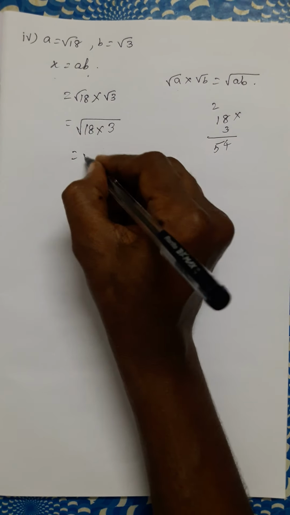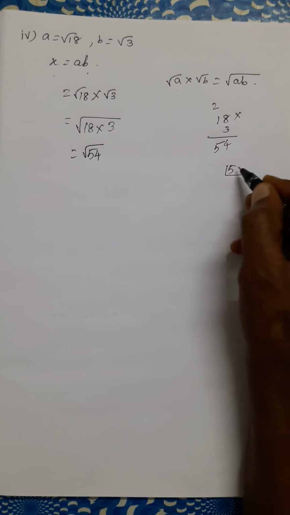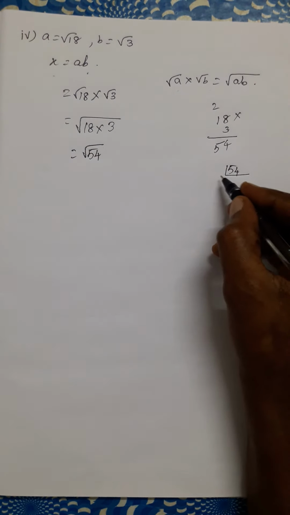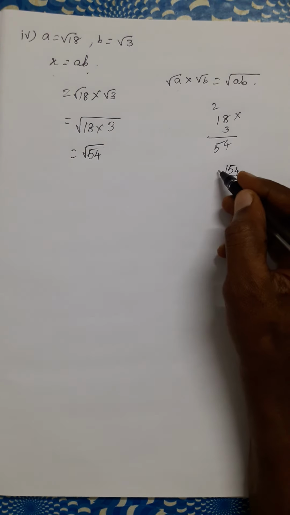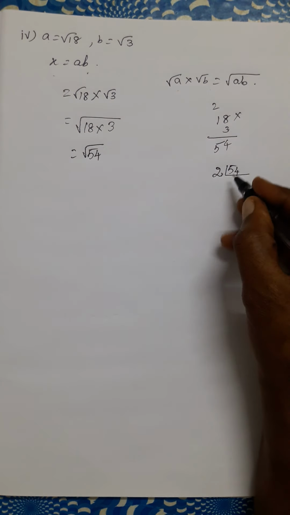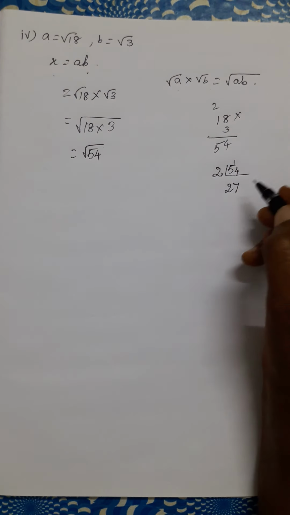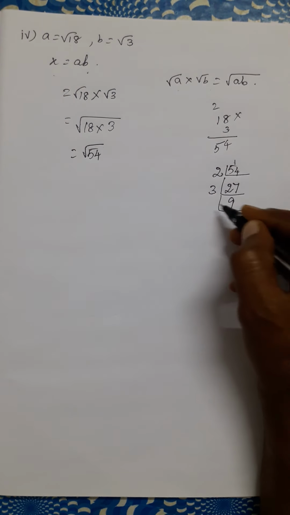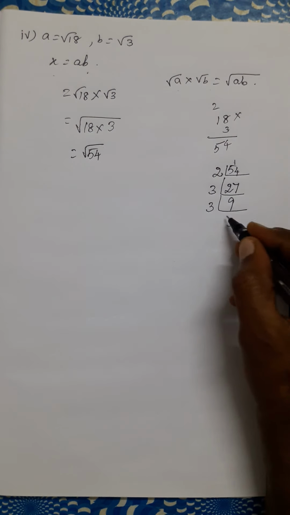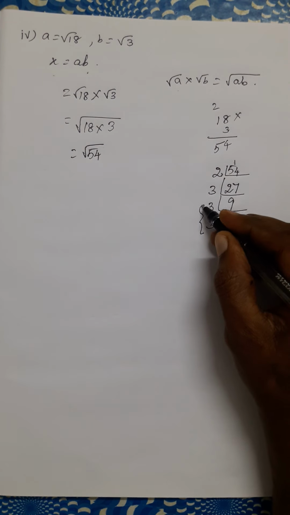54. Root 54 can be factorized. When we factorize 54, what do we get? Which table? 2 table. 2 2s are 4, 1 balance. Next 14, 7 2s are 14. Next which table? 3 table. 9 3s are 27. Again 3 table. 3 3s are 9. 3 table. 1 3 is 3.